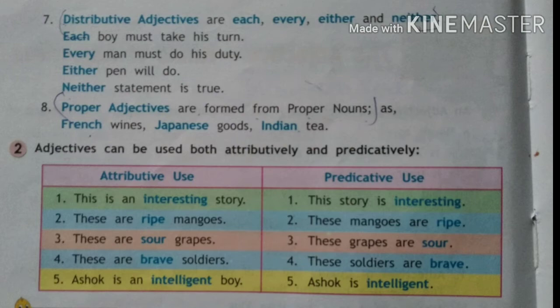That is the attributive way. Now the predicative way, these grapes are sour. Now the fourth one. These are brave soldiers. And in the predicative way, these soldiers are brave. The next one. Ashok is an intelligent boy, and in the predicative way it comes, Ashok is intelligent. So it is used in both ways, attributively and predicatively, but they are adjectives.